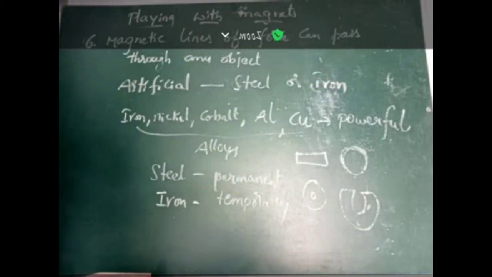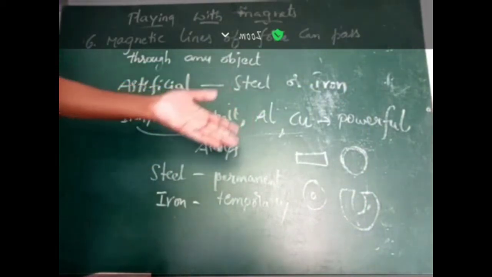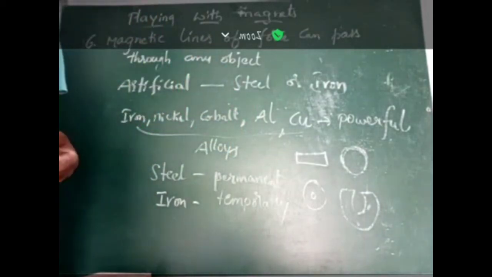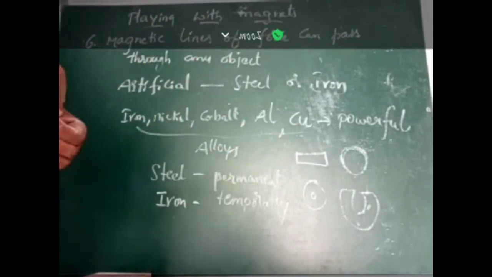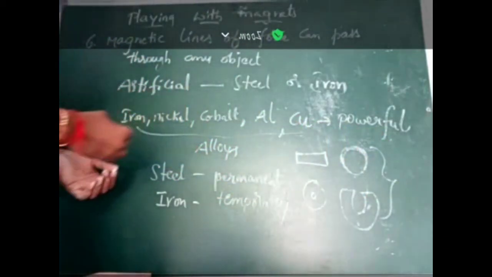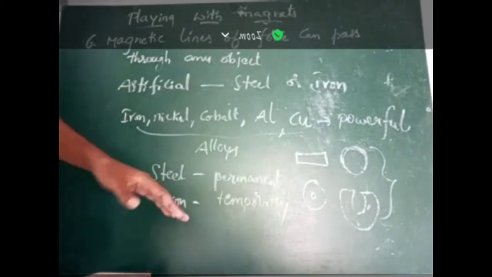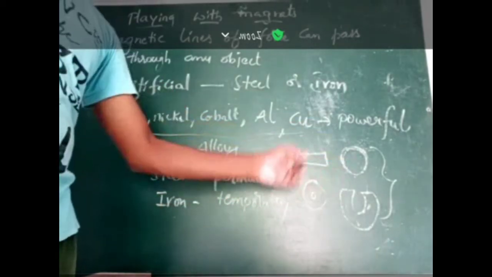But not only these shapes, we can make magnets into our required shapes, and these are nothing but artificial magnets, because natural magnets like lodestone never exist in required shapes.